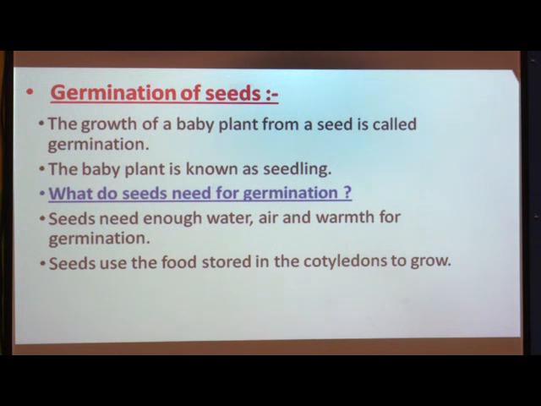Seeds use the food stored in the cotyledons. Where do the seeds get food to grow? Seeds use the food that is stored in the cotyledons to grow. So the growth of a baby plant from a seed is called germination, and the baby plant is known as a seedling.